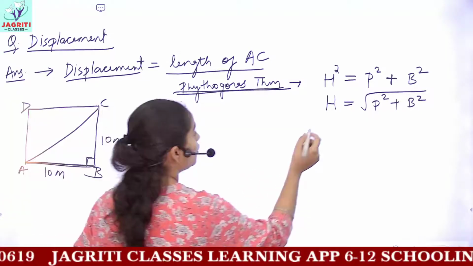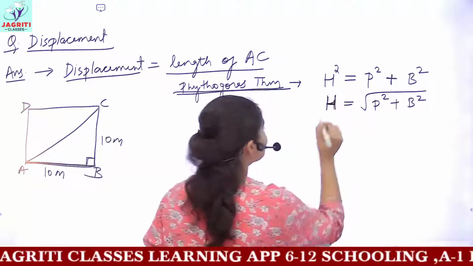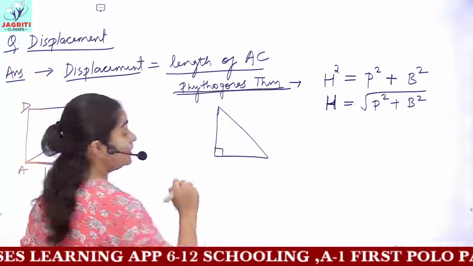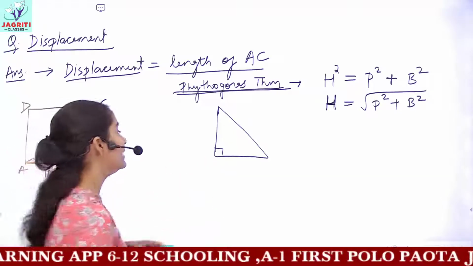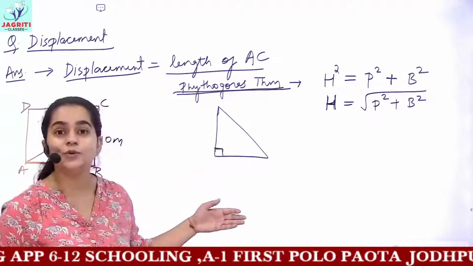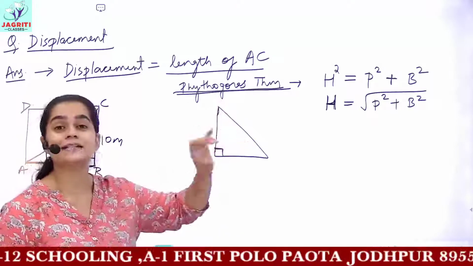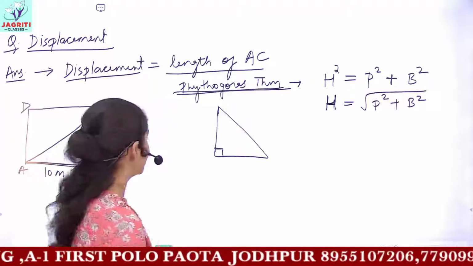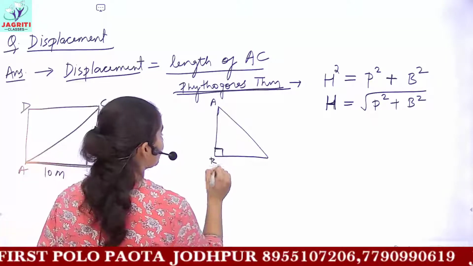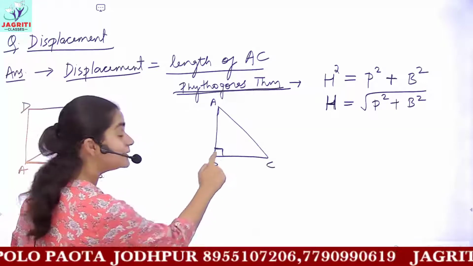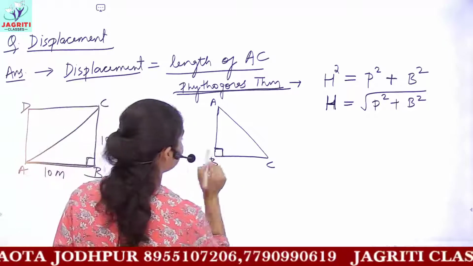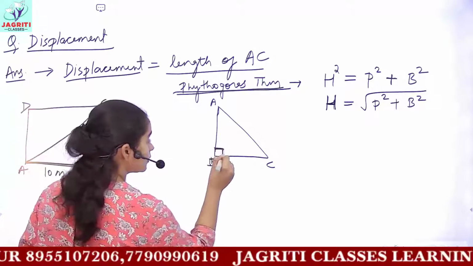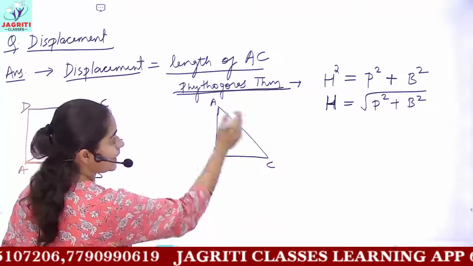Which side do you call H? Which side is the hypotenuse? If I make a right angle triangle here, a right angle triangle means a triangle containing at least one angle equal to 90 degrees, and the other two angles are acute angles, that is, less than 90 degrees. So consider this to be your right angle triangle in which the right angle is present at B. Then the side opposite to this right angle is the side AC.